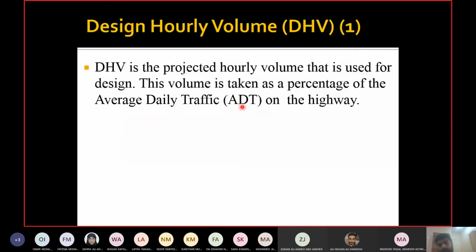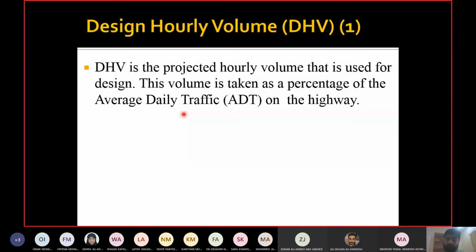So whenever traffic is forecasted for future, it is forecasted for the whole day. So I can tell you vehicles per day for future, and then it's your job as a design engineer to convert it to vehicles per hour. So DHV is in vehicles per hour, how many vehicles will pass in 1 hour, and the future traffic is given in vehicles per day, average daily traffic, how many vehicles will pass in 1 day.